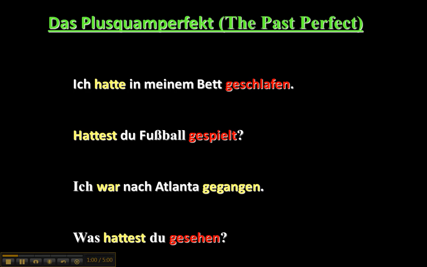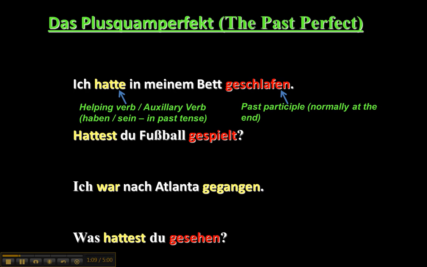Plusquamperfekt, or what we call in English the past perfect, will be indicated by the past tense of a helping verb, haben or sein, and also the past participle, which will normally be at the end of the sentence unless there is a word order subordinating conjunction.